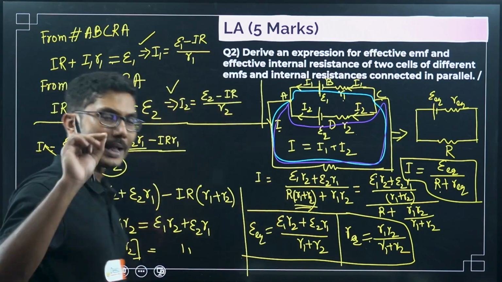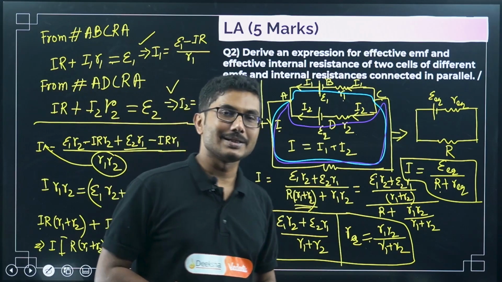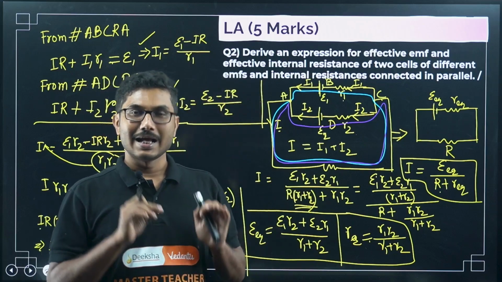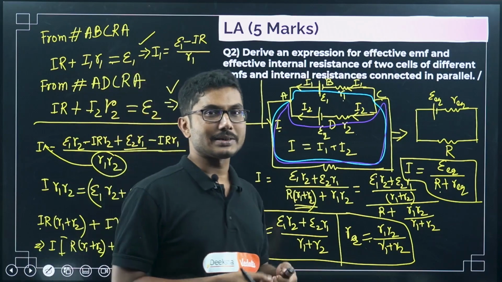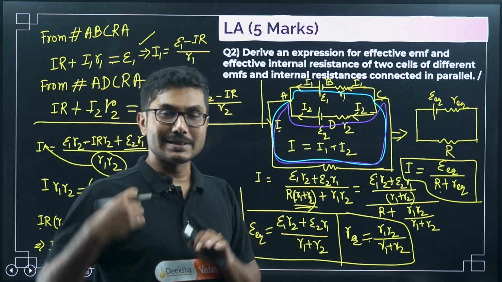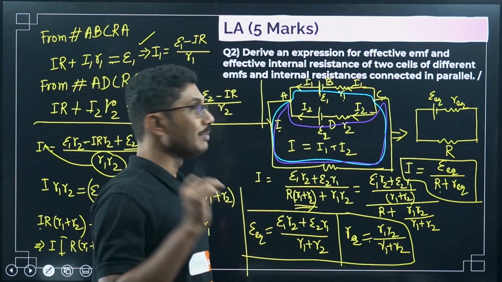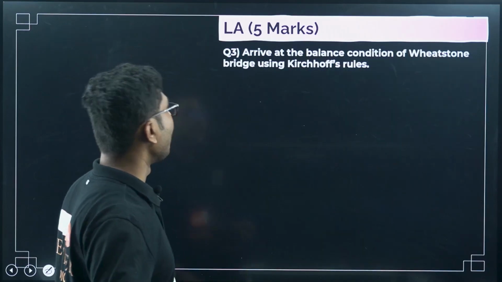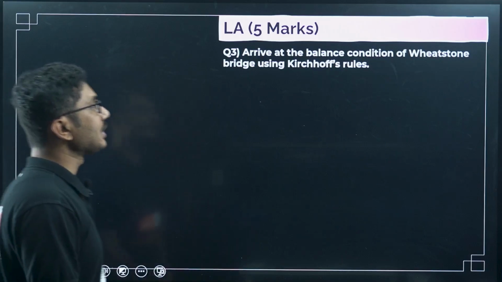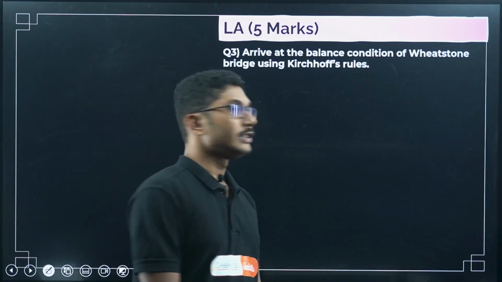I hope you have practiced this, but if you have not, I request you to practice this. This was a very important question. It came last year and it might come this year also. Now, arrive at the balance condition of Wheatstone bridge using Kirchhoff's rules.